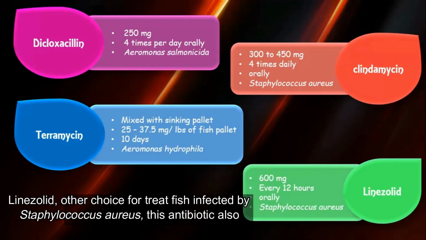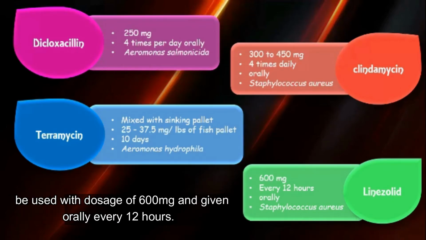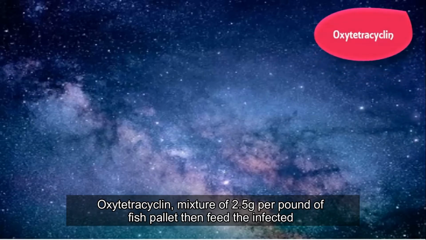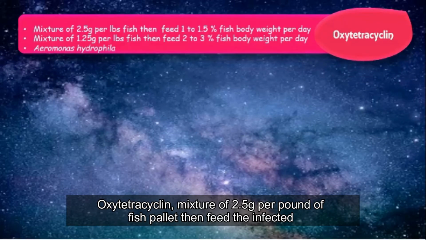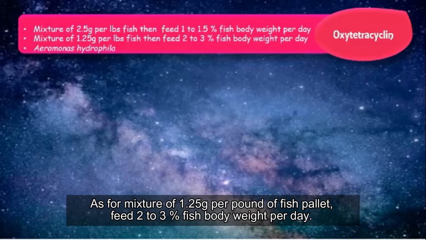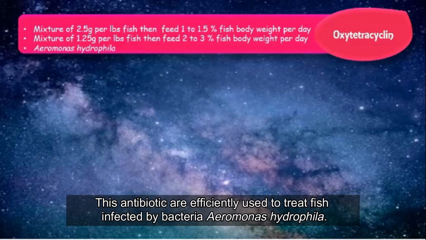Linezolid is the choice for treating fish infected by Staphylococcus aureus. This antibiotic is used with a dosage of 600 mg and given orally every 12 hours. Oxytetracycline, mix 2.5 gram per pound of fish pellet, then feed the infected fish about 1 to 1.5% fish body weight per day. As for a mixture of 1.25 gram per pound of fish pellet, feed 2 to 3% fish body weight per day. These antibiotics are efficiently used to treat fish infected by the bacteria Aeromonas hydrophila.